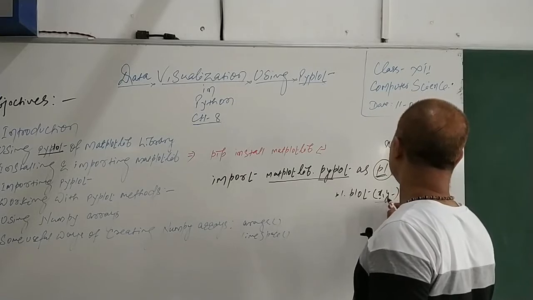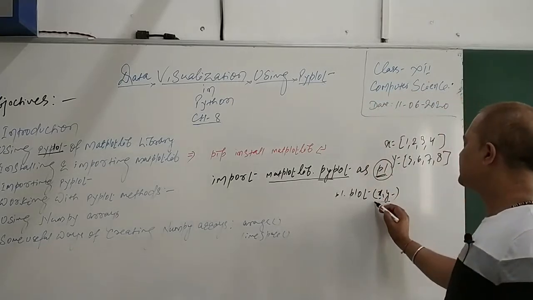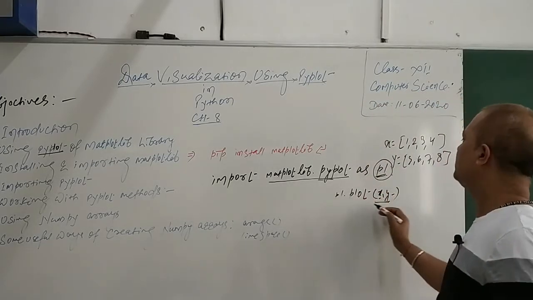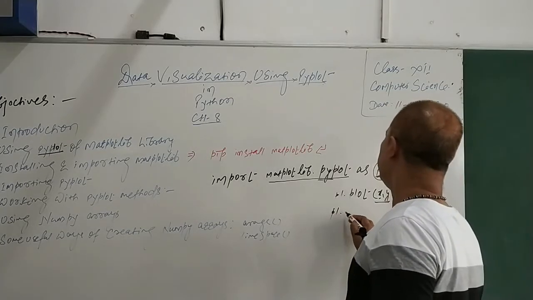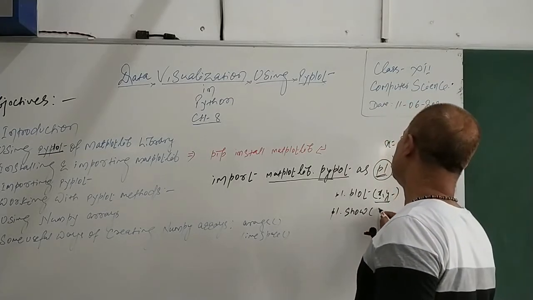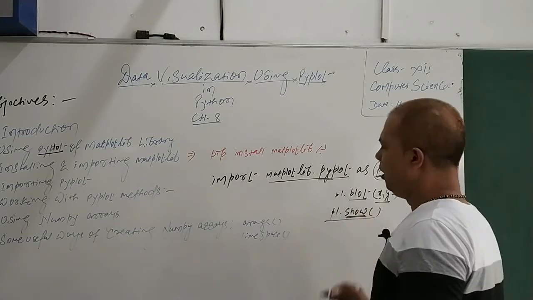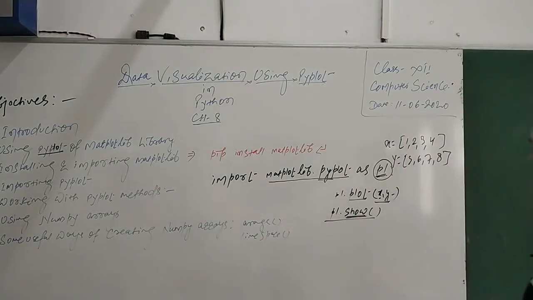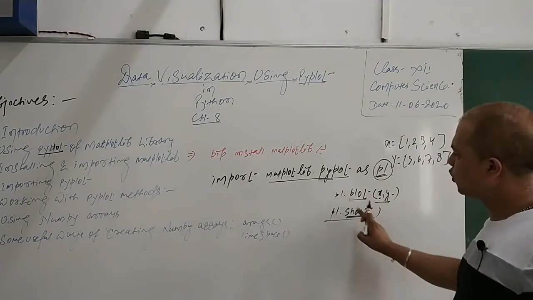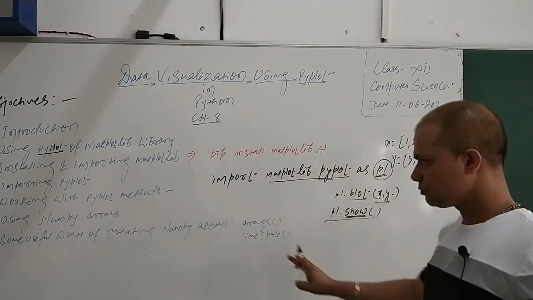It means a graph will be drawn, and it is a line graph that we are talking of. Then you have to say plt.show. Show is a method which will show it. This is how to use the methods plot and show of Pyplot.